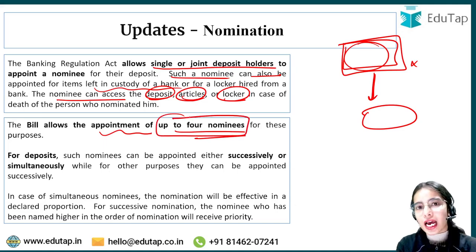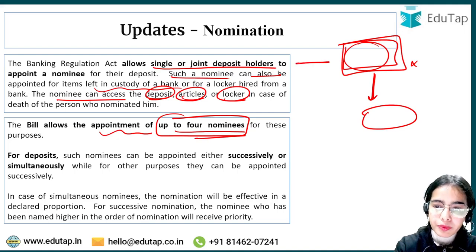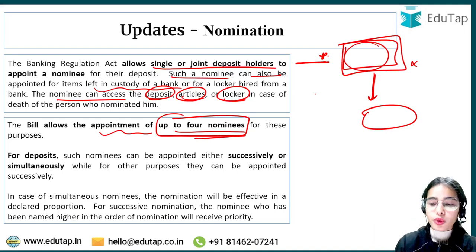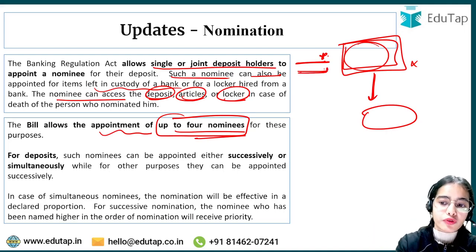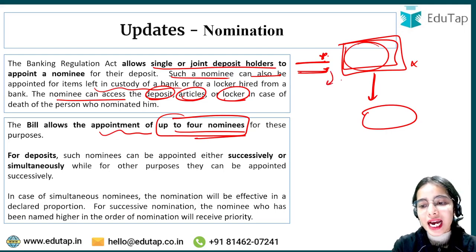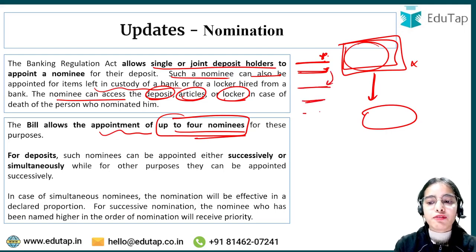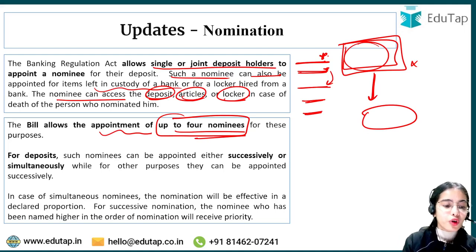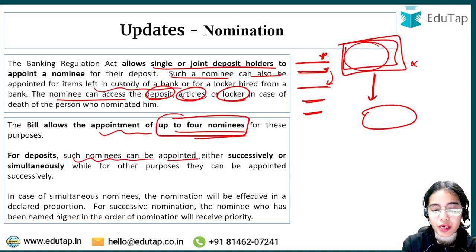so that in such a scenario where the account holder has died and the first nominee has also died, in that case there should be a second, third and fourth nominee present, so that the money can go to the rightful owners, right? So for deposits, such nominees can be appointed either successively or simultaneously.